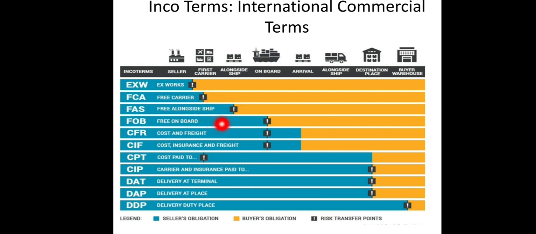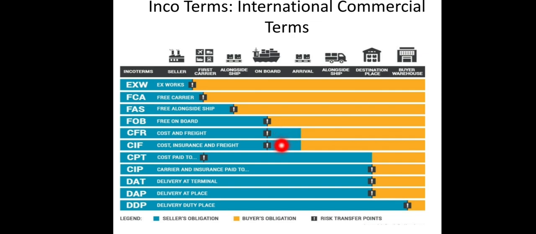Free On Board means it will be the responsibility of the exporter to load the goods onto the ship. He has to load the goods onto the ship, but the payment of the transportation will be made by the importer. He has to just load it on the ship. Cost and Freight means he has to load it on the ship as well as make the payment for the shipment. For transportation charges, whatever it is, he has to pay for it.